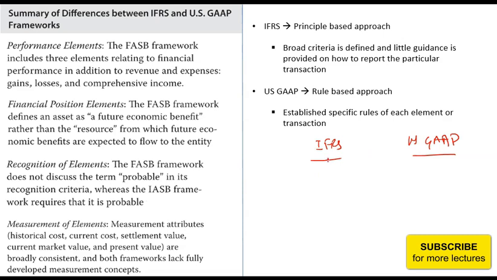But the key principle, or key difference, is that IFRS is a principle based approach and US GAAP is a rule based approach. IFRS offers more flexibility, US GAAP wouldn't offer that much flexibility.